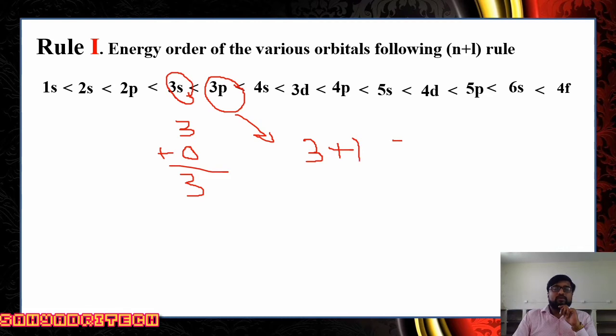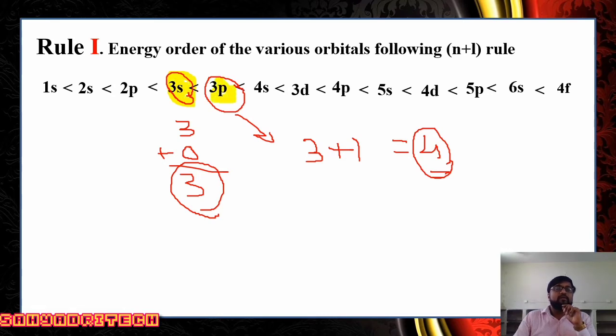So what is the answer here? The total is 4. For 3s, n plus l value is 3, but for 3p, n plus l value is 4. It means if we compare the relative energy of 3s and 3p, 3s has less energy compared to 3p.